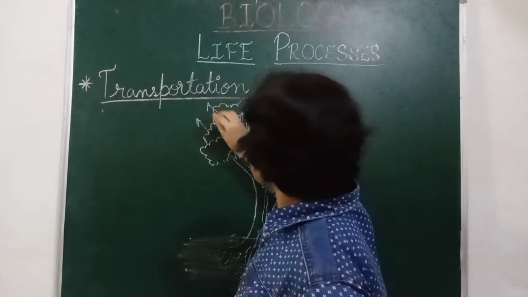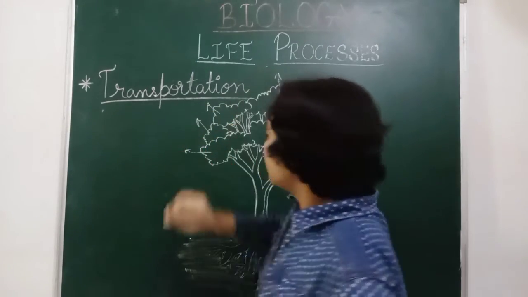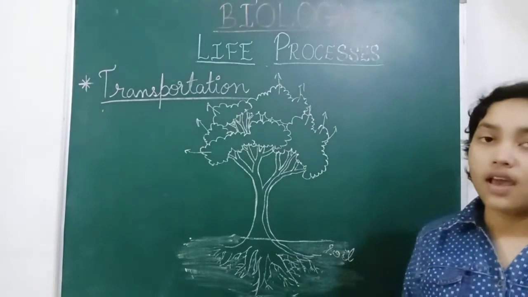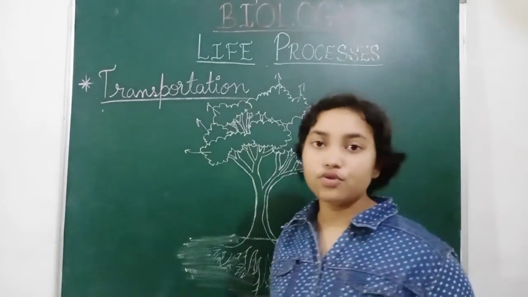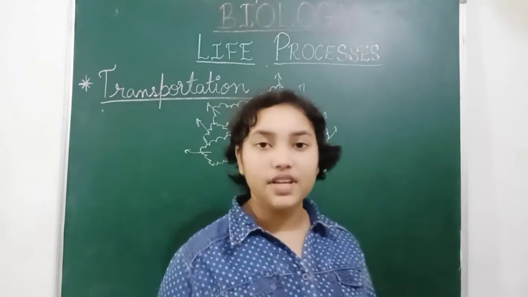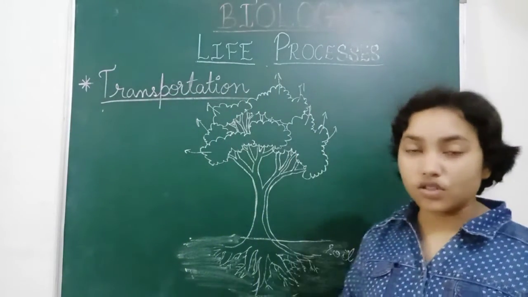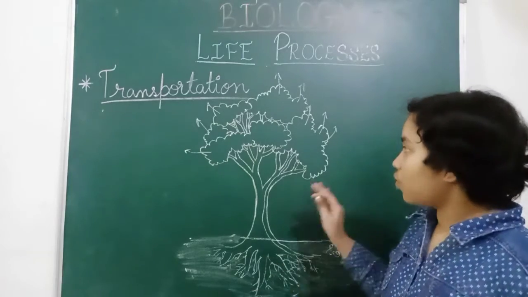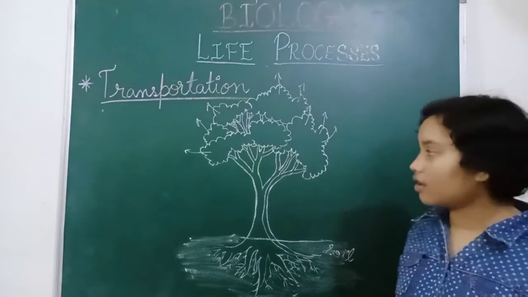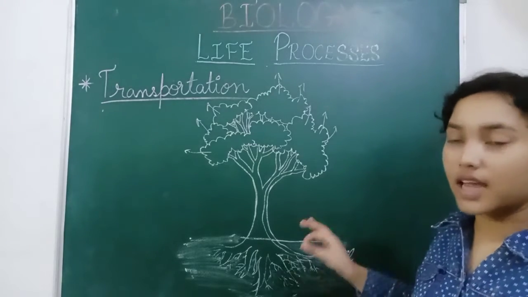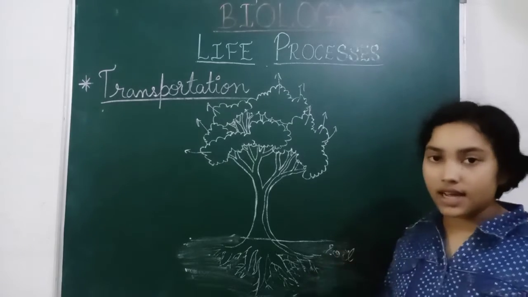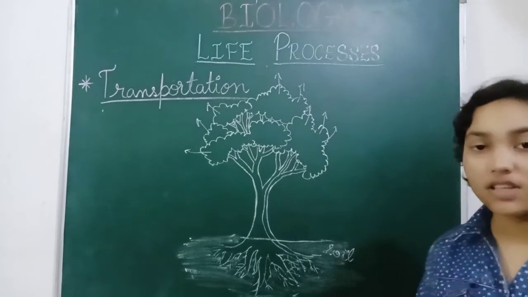So the releasing of water from the stomata is known as transpiration, and this transpiration is mainly used to maintain the temperature of the plant, not so hot, not so cold. So plants can adapt themselves to different types of temperatures. And soil contains water and other mineral salts.